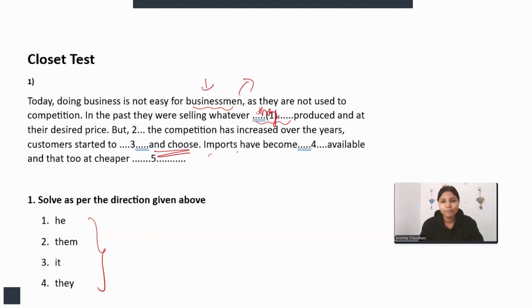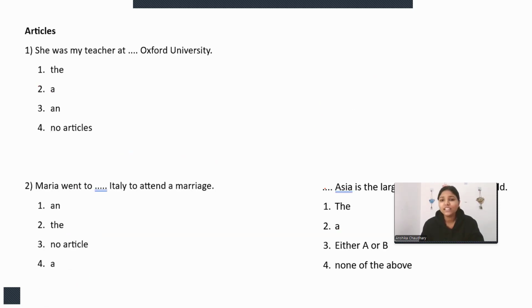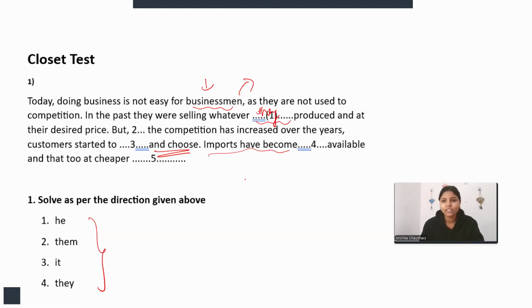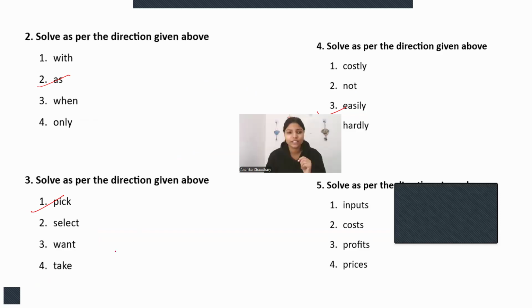Okay, then imports have become what? Imports have become costly, not easily, hardly. Imports have become easily available. If imports are available costly, why will anyone get them, right? All the other options do not fit in this context, so easily will be the correct answer.